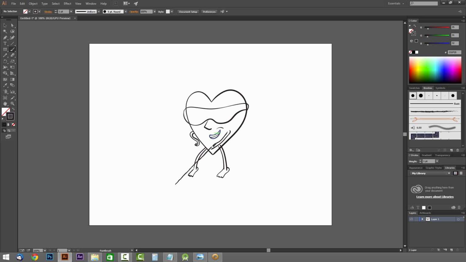Connecting, yeah, right around there. Actually I'm going to make it a little bit higher up. Like that. There's the other end of it. Like that.